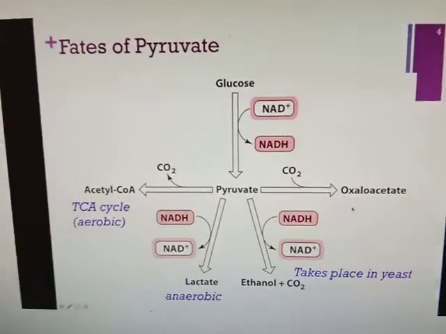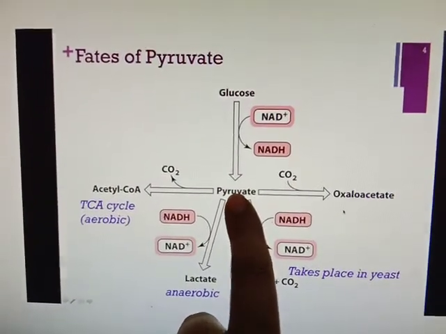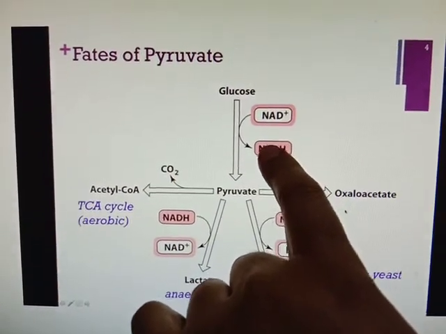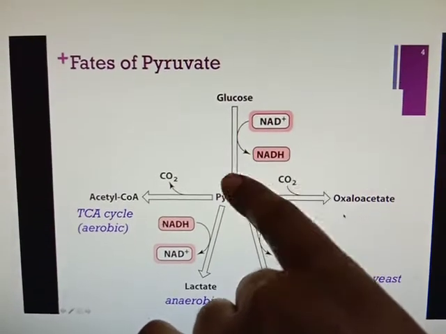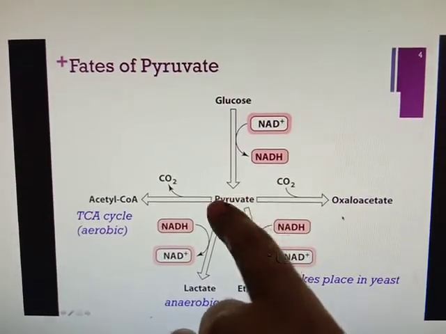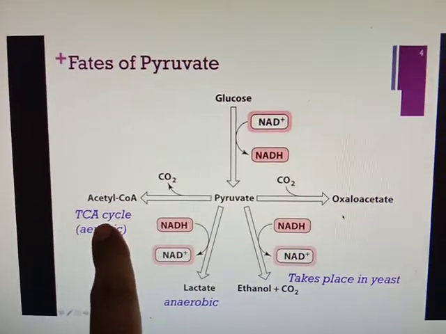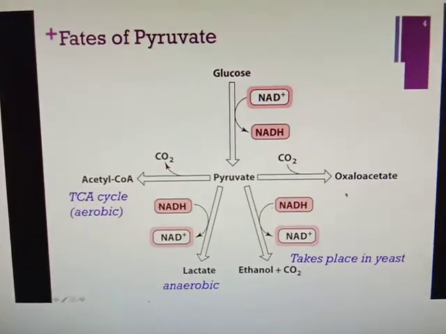Here you see that when glucose is converted into pyruvate by glycolysis, NAD is converted into NADH in the step from glyceraldehyde 3-phosphate to 1,3-bisphosphoglycerate. Then pyruvate forms acetyl coenzyme A, which is utilized by the citric acid cycle to form CO2 and H2O.